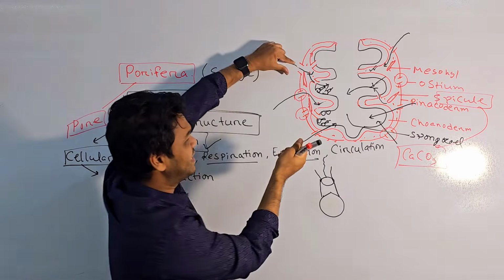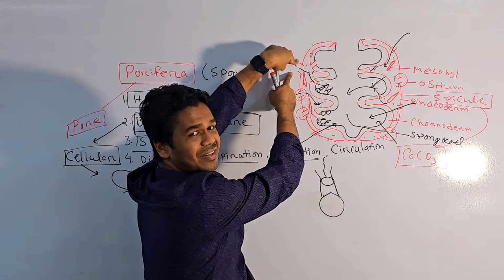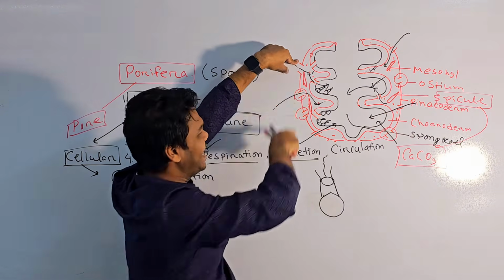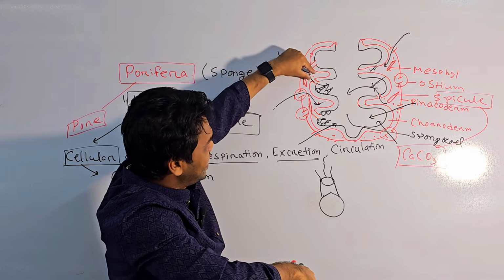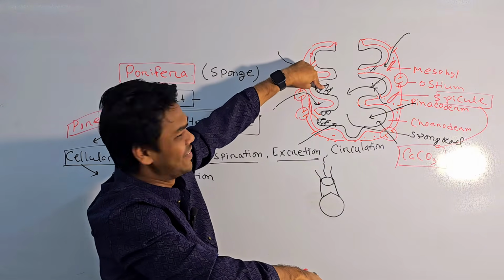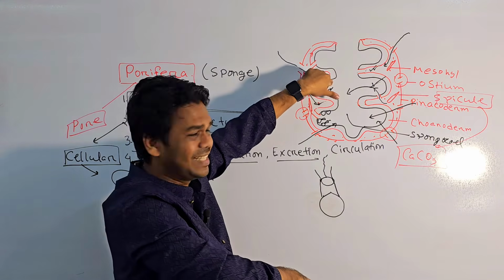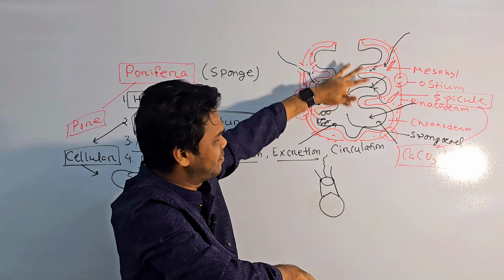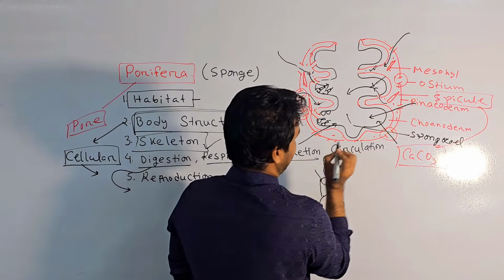So firstly, water enters the incurrent canal through the ostium, and then some pores are present there, and then this water moves into the radial canal, and after that this water moves into the spongocoel. So you have to remember this point.